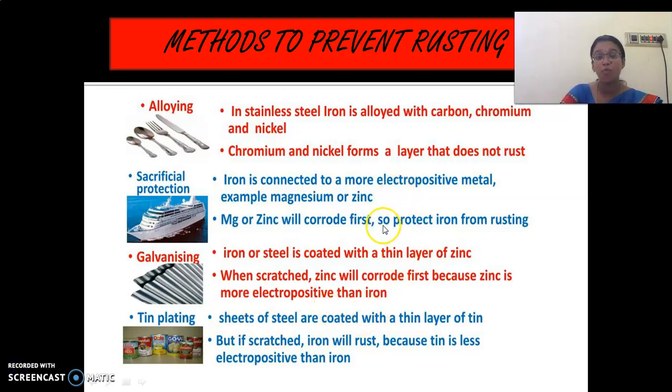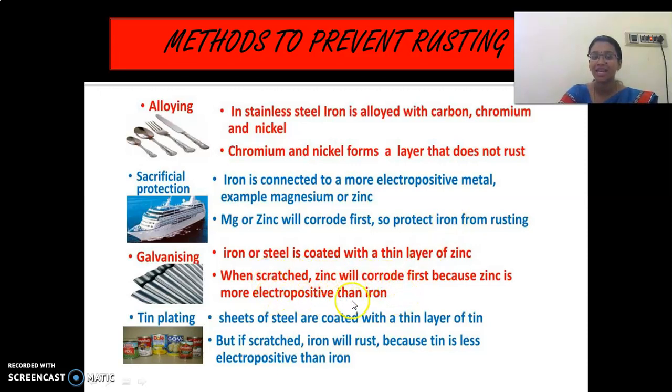Electropositive is nothing but they can donate more electrons. They can give out more electrons. In atoms there are protons, electrons and neutrons. So here these metals are more electropositive, means they can give more electrons. If more electrons are lost, they will be rusted easily.